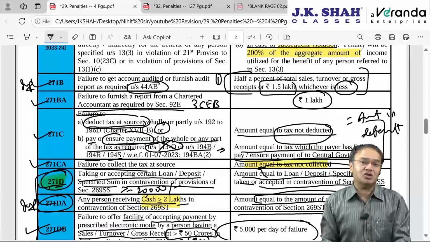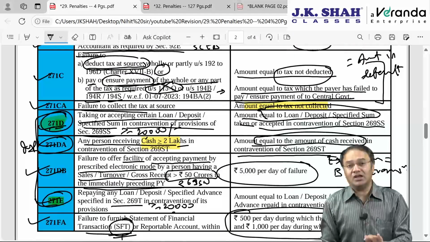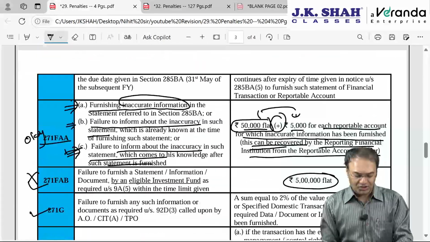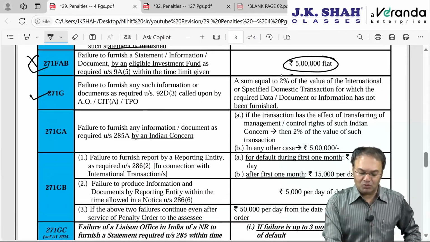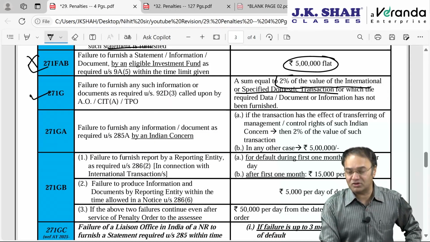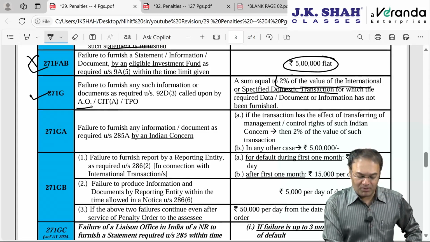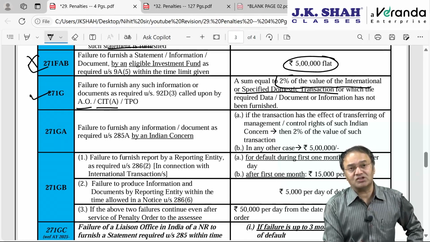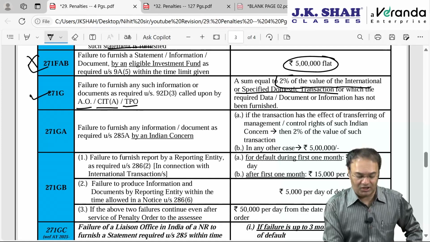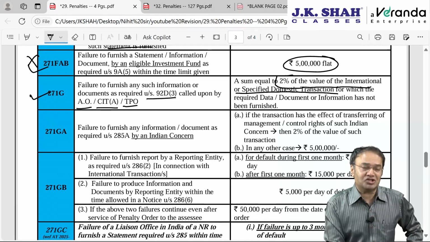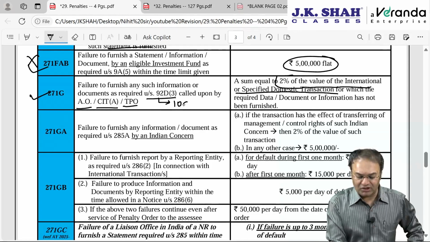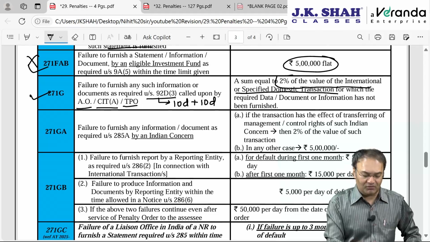If not furnished within the time limit given by the AO or CIT appeal in a notice, then this penalty is leviable, again 2% of the value of the international or specified domestic transaction for which data, document, information is not furnished. Whenever called upon by the AO or CIT appeal, then this section was amended in AY 16-17 by Arun Jaitley ji, authorizing the TPO also to charge penalty. The time limit to furnish such data, document, information was 30 days earlier. Now it is brought down to 10 days. Extension is possible for a maximum of 10 more days, a maximum of 20 days will be given.